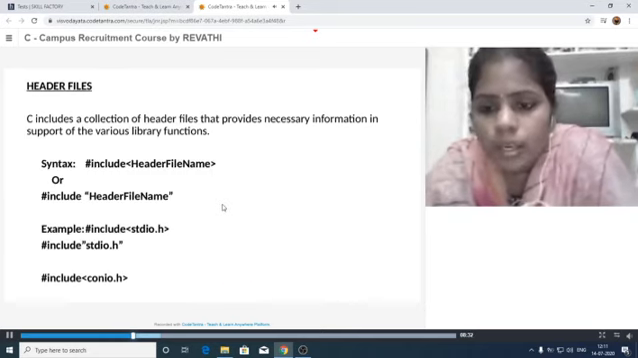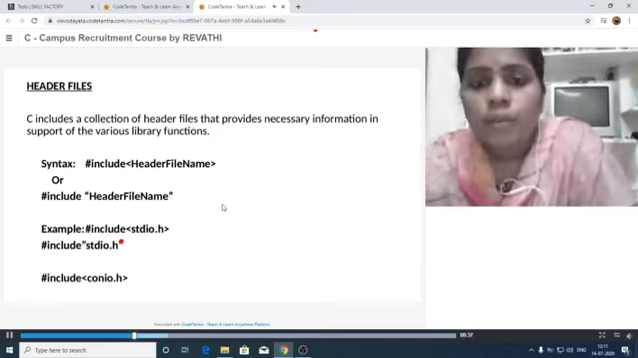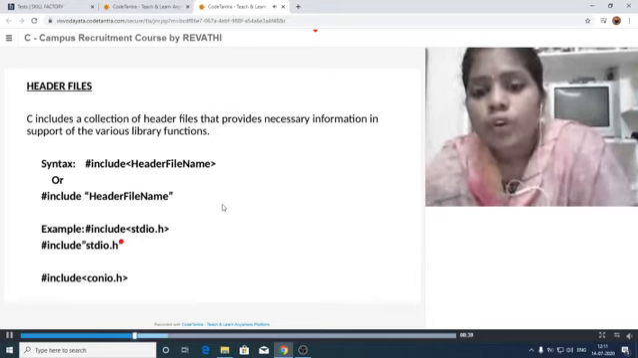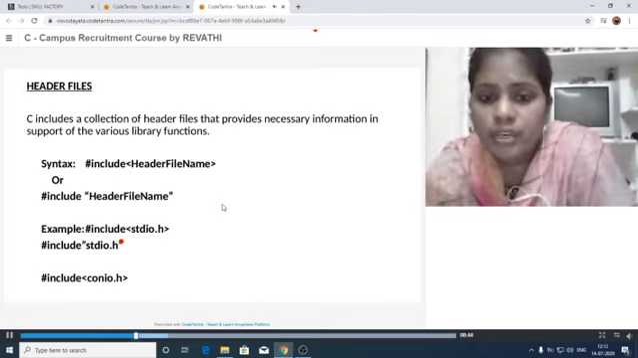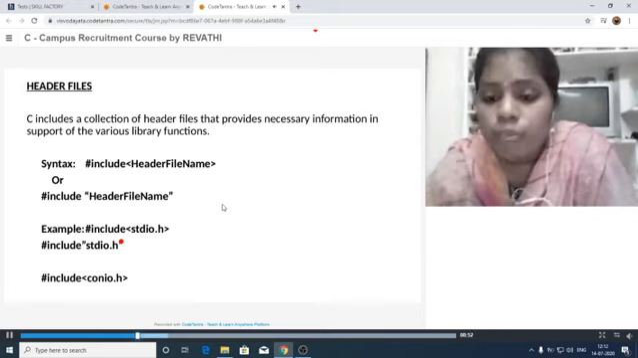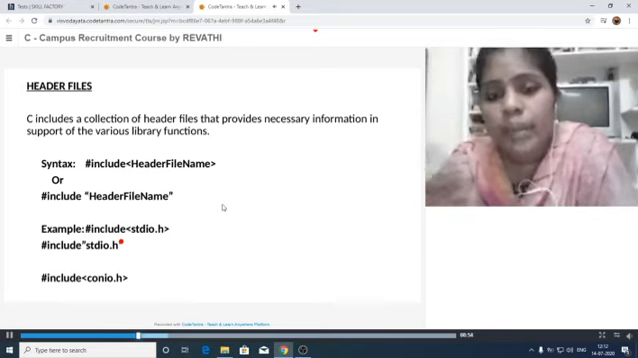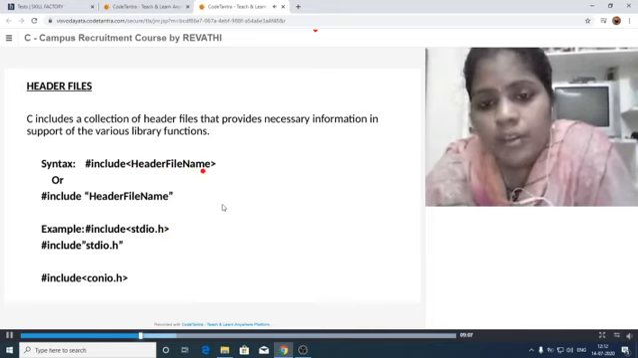Next one, header files. After writing the comment lines, we have to write the header files. The need of these header files is that they provide the necessary information about the library functions. That means whatever functions we have used in our program, that information has to be included by these header files. The header files start with the hash symbol include, which means including other files into our program. It has the extension .h, which is written within angular brackets.